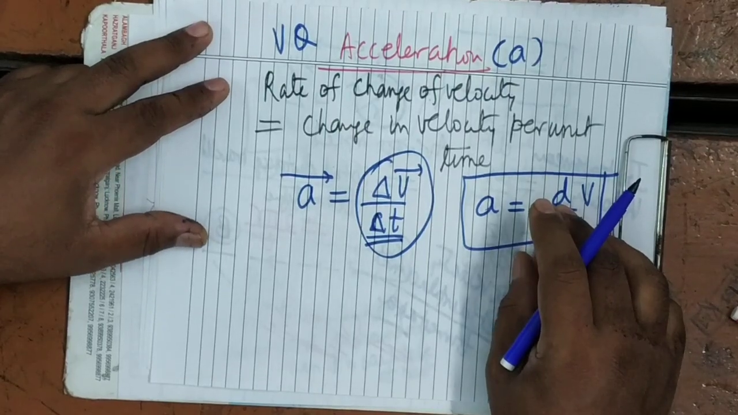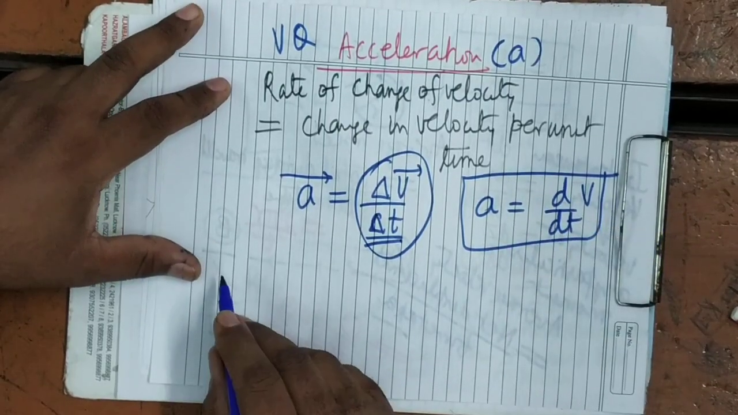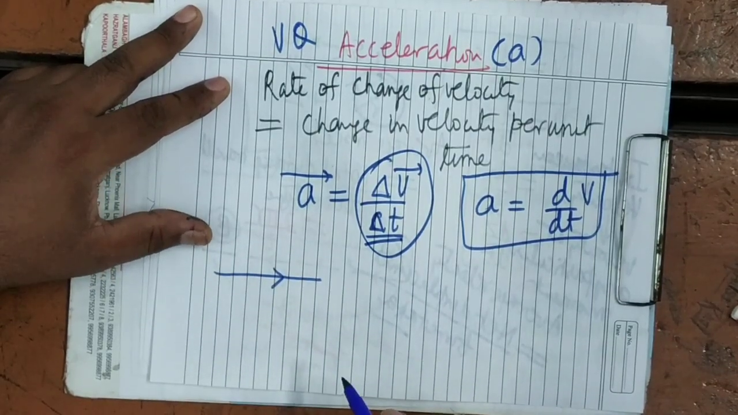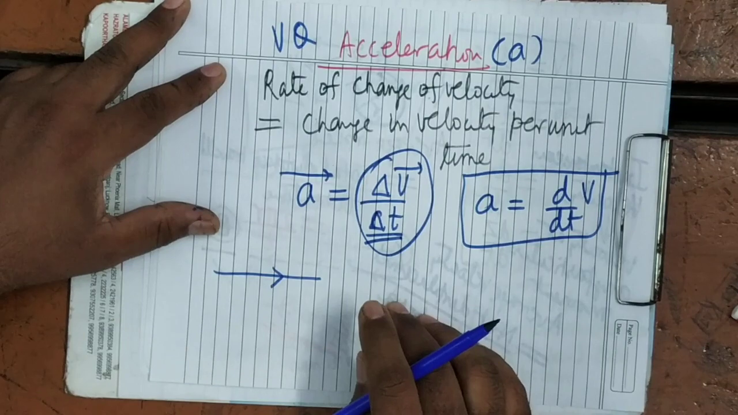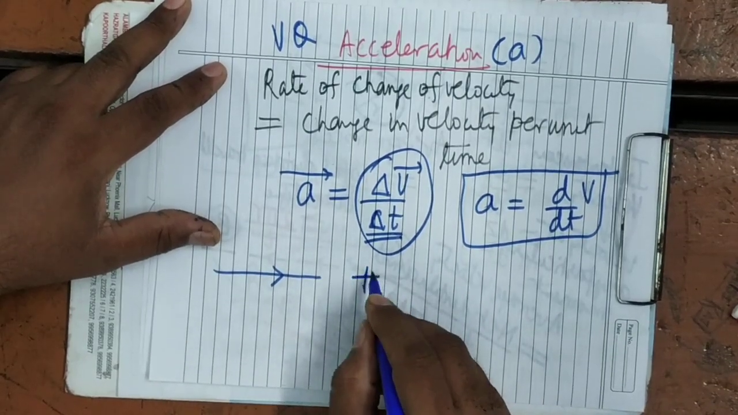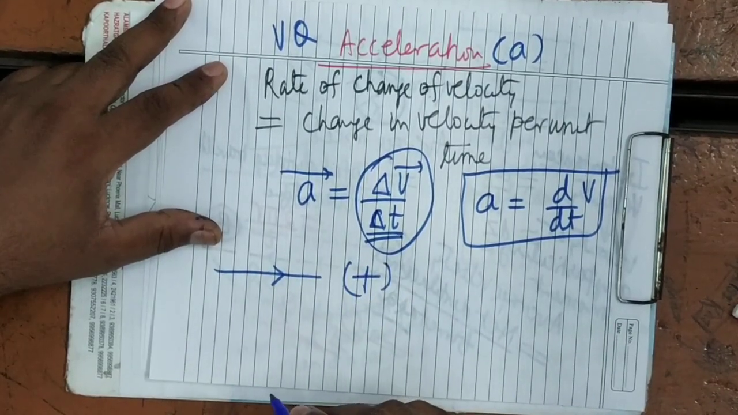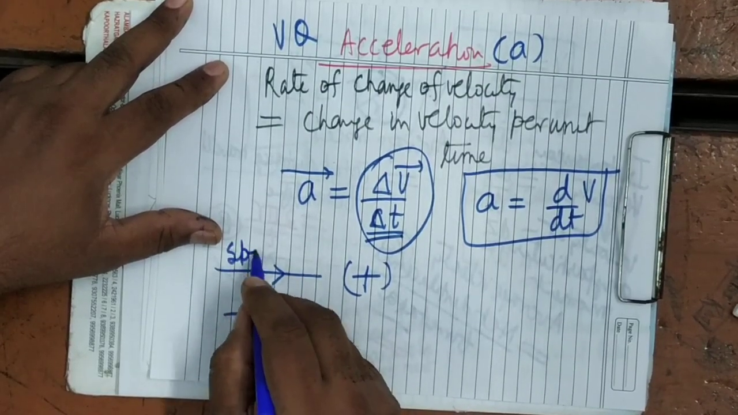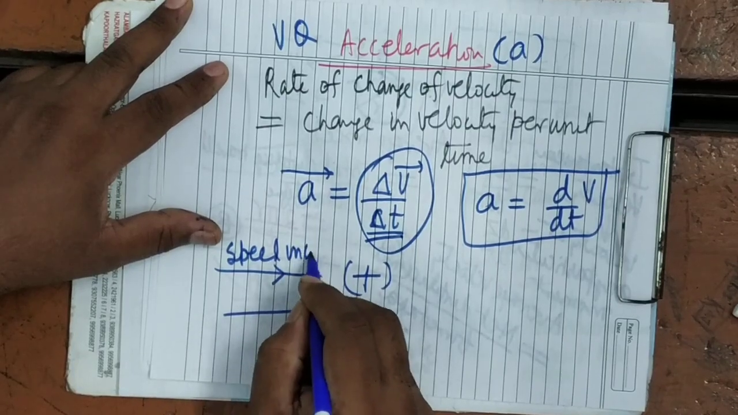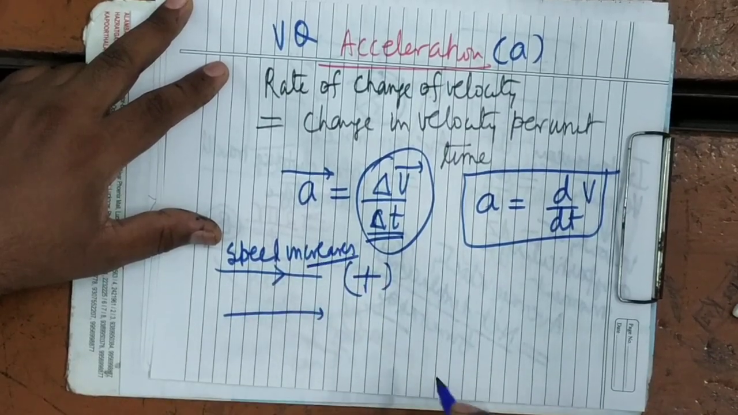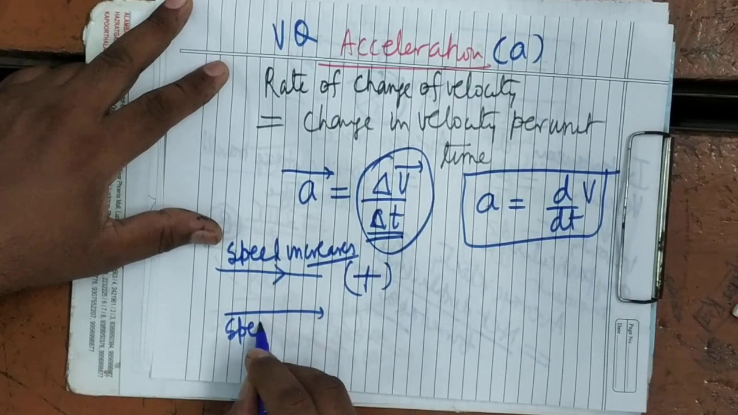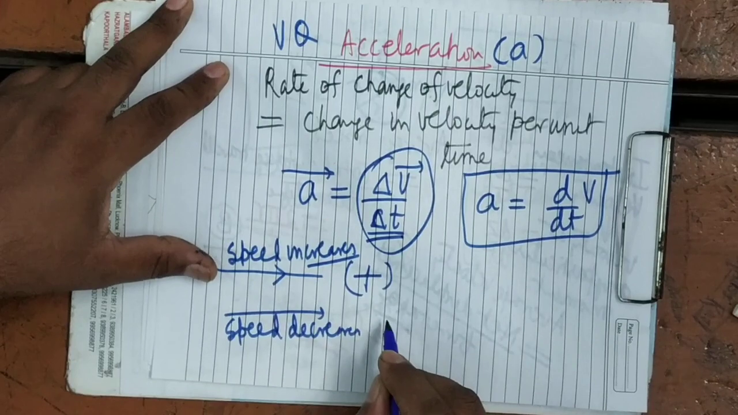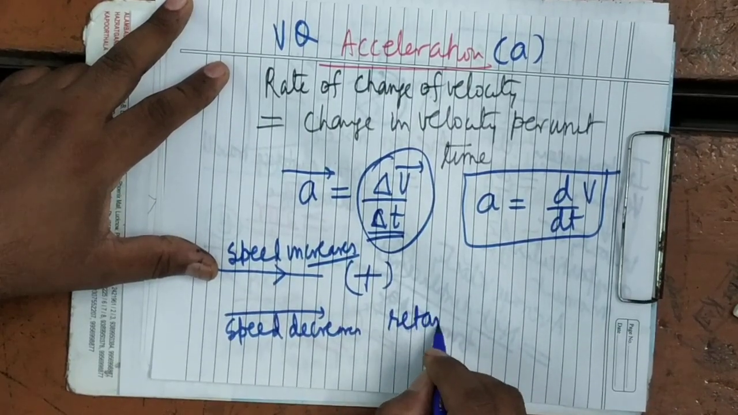Now see here. If the body is moving in such a way that its speed is increasing, then we will say that the acceleration is positive. If the speed increases, then there will be acceleration. If speed decreases, then there will be retardation.